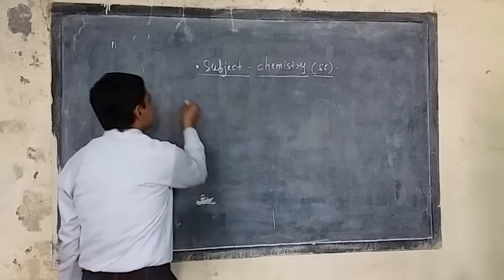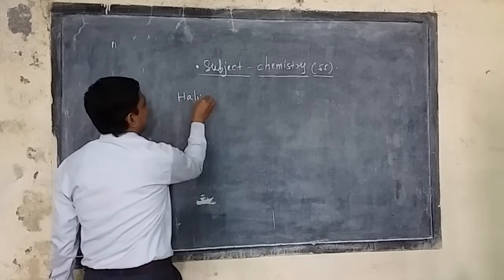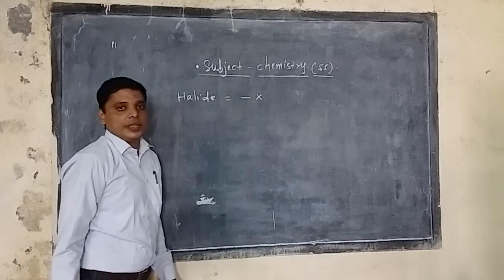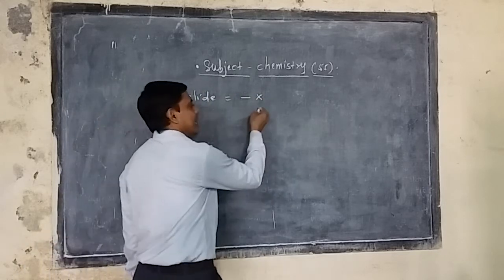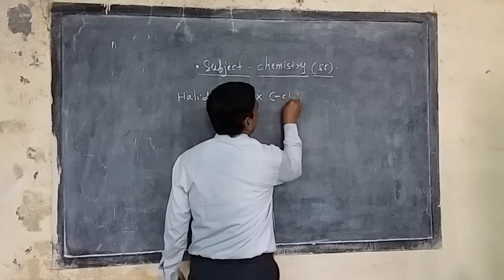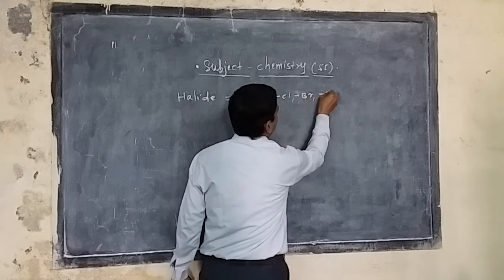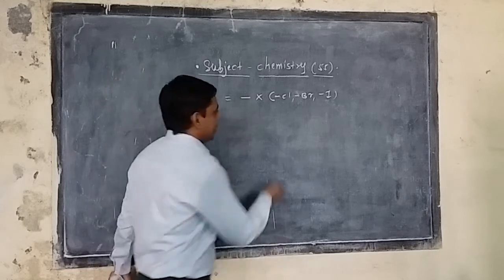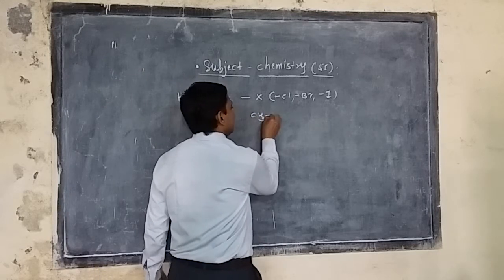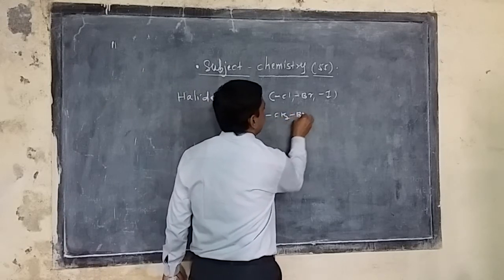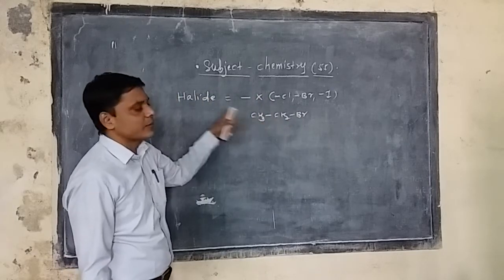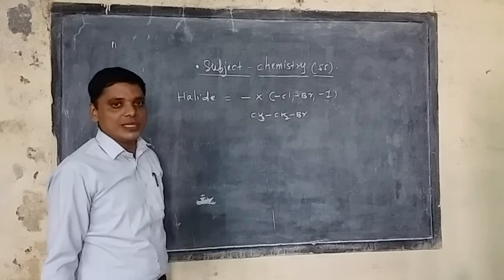Suppose halide. For the halide family, X is the symbol. X is a representation of the halogen family; it may be chloro, bromo or iodo. This belongs to the halide family. Suppose I take the example CH3-CH2-Br. This is ethyl bromide, and ethyl bromide belongs to the halide family.